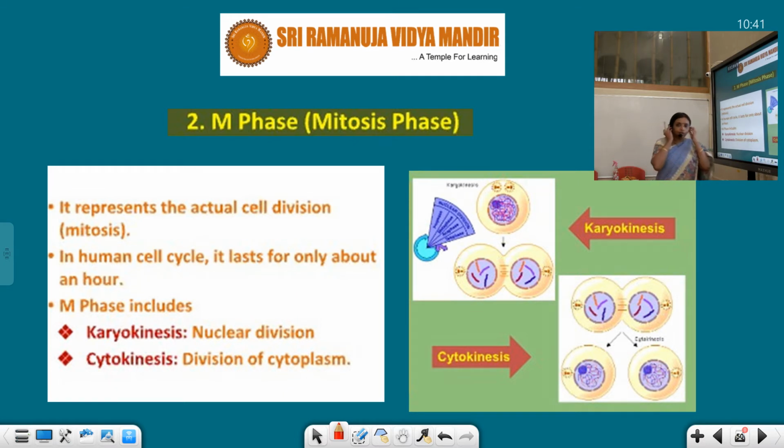And about mitosis, when I told you the history, it was discovered by Strasburger in plant cells, and Flemming discovered this in animal cells, and the term mitosis was given by Flemming. Mitos means thread, and osis means state. So in this division we will see thread-like structures, that is spindle fibers. If spindle fibers are not formed, that is called amitosis, that we discussed in the previous class.